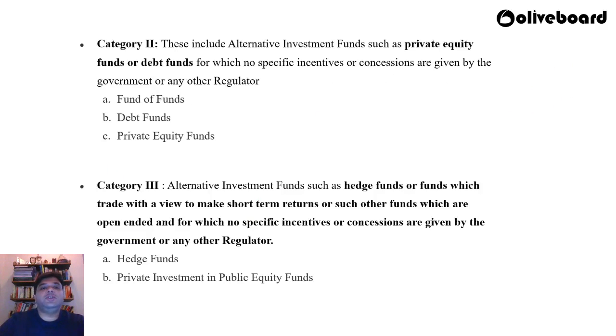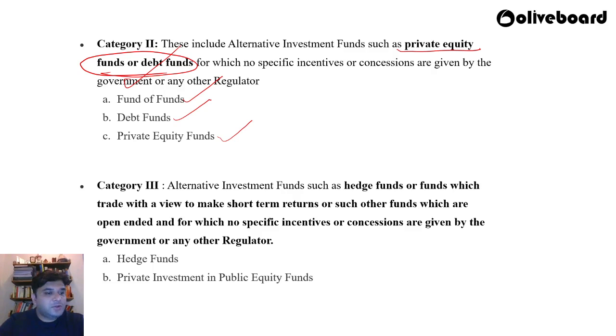Category 2. These include alternative investment funds such as private equity funds or debt funds, for which no specific incentives or concessions are given by the government or any other regulator. So wherever there is no concession given by the government, that could be categorized as a category 2 fund. What are the types of funds here? Fund of funds, debt funds and private equity funds. This is the area where the government has not given any concessions.